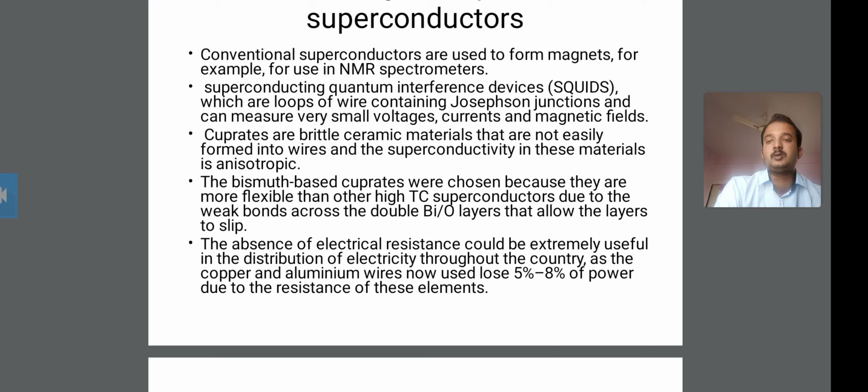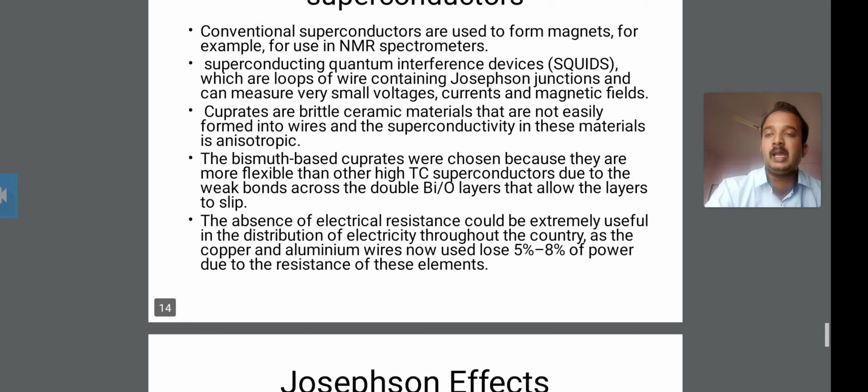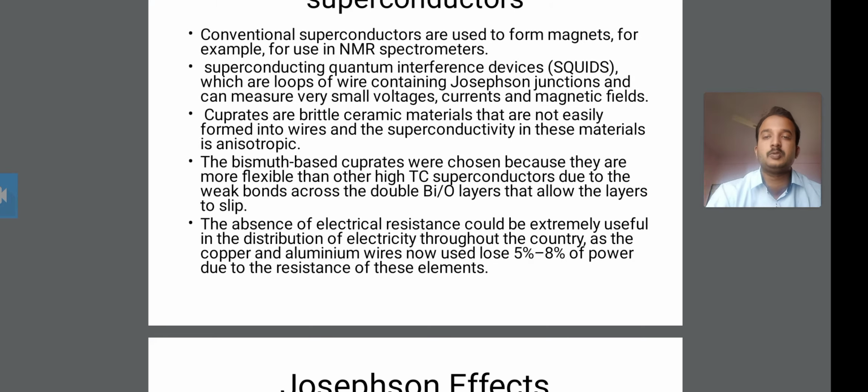Copper and aluminum wires lose 5% to 8% of power due to the resistance of these elements.